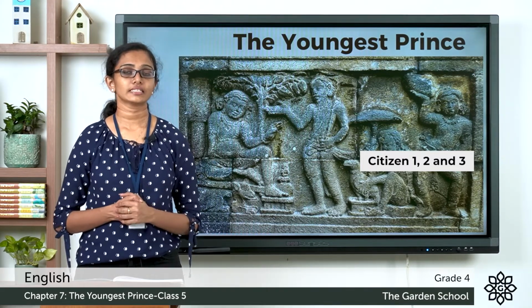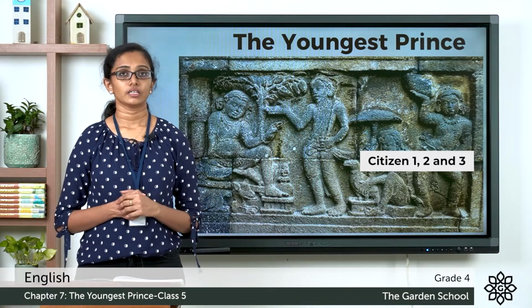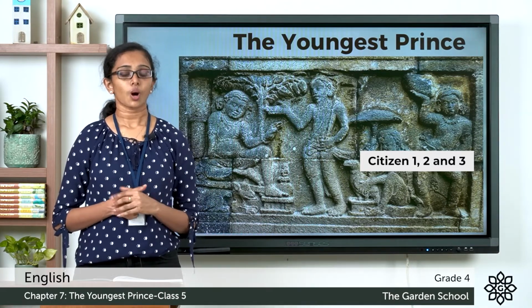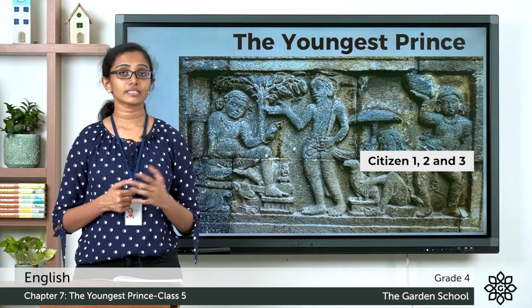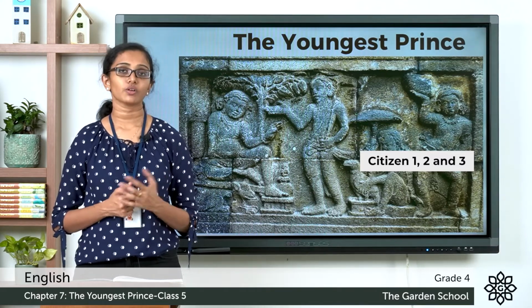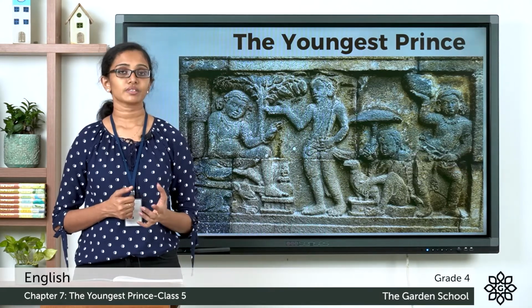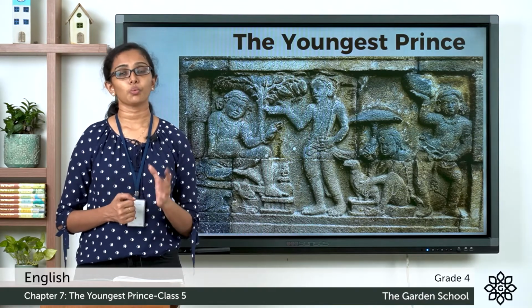And the third citizen was telling the others that once his crop failed, he was a farmer, so once his crop failed and they had no food to eat. At that time, Prince Gamini saved them by giving them food and money and also clothes. So it seems that Prince Gamini is loved by all and will make a great king one day.